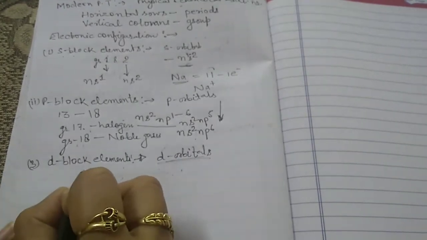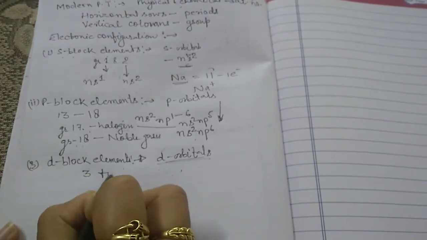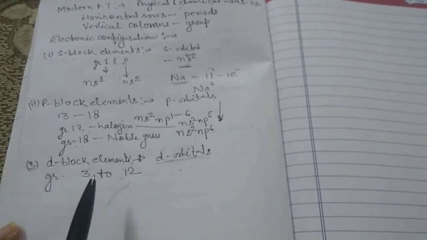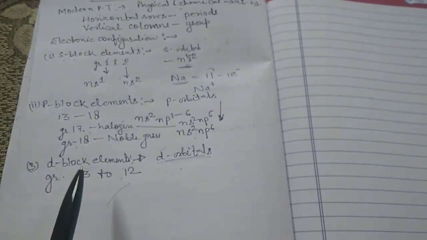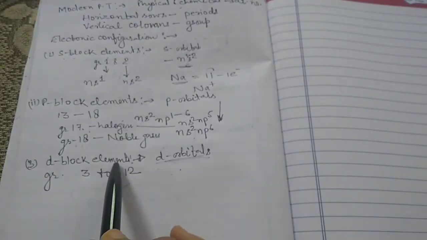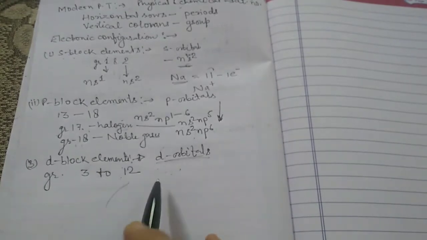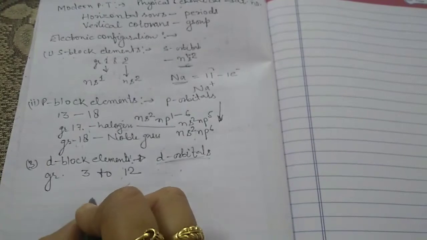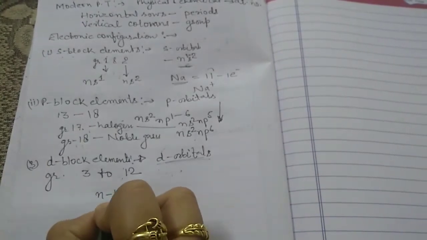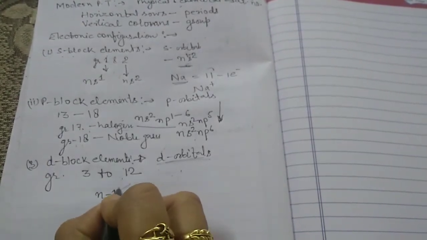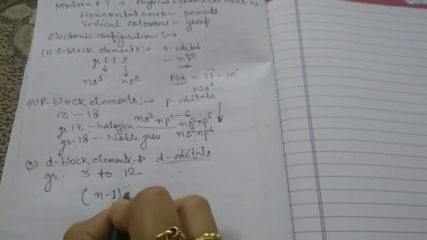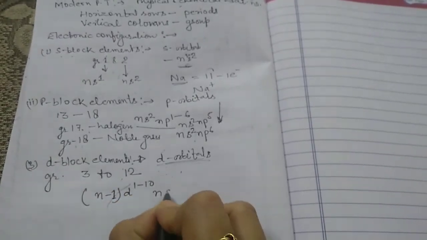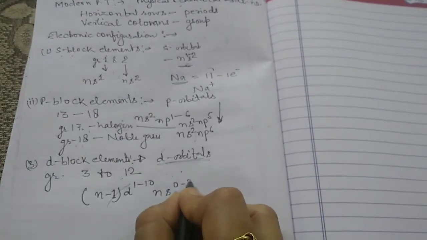It constitutes group 3 to group 12. Groups 3 to 12 constitute the d block elements, and the general electronic configuration for the d block elements is (n-1)d1 to 10 ns0 to 2.